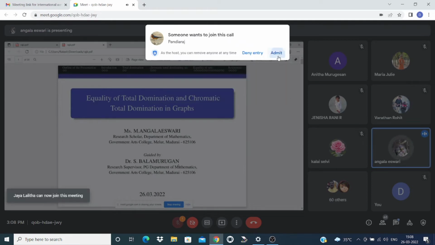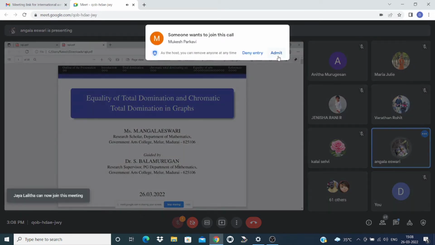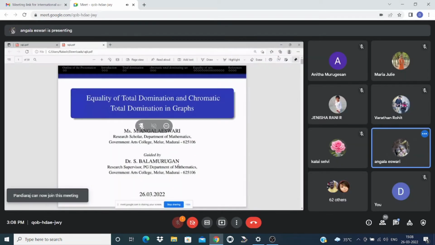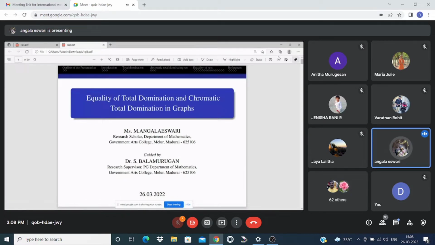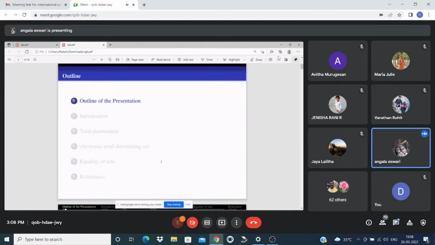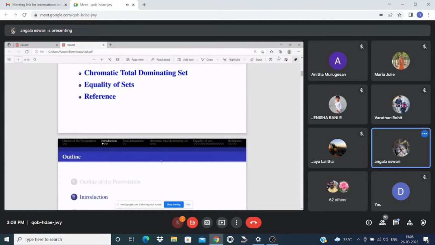I am M. Angaleshwari, Research Scholar, Department of Mathematics, Government Arts College, Nellore, guided by Dr. S. Balamurugan. Today I am going to present my paper on equality of total domination and chromatic total domination in graphs. My outline of the presentation is Introduction, Total Domination, Chromatic Total Dominating Set, Equality of Sets, and References.